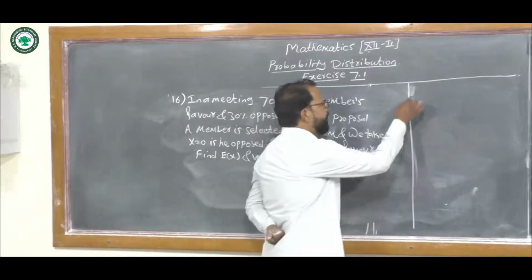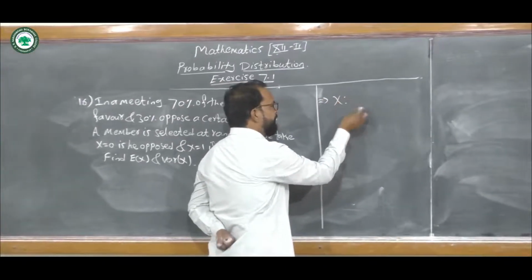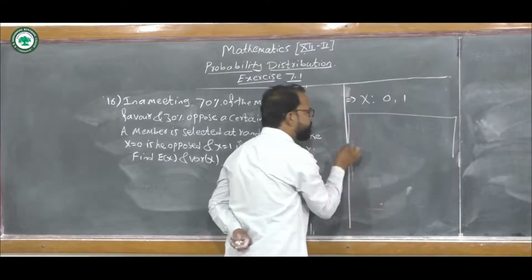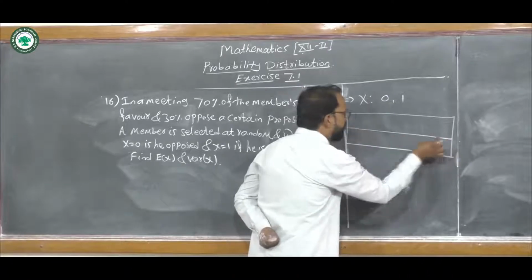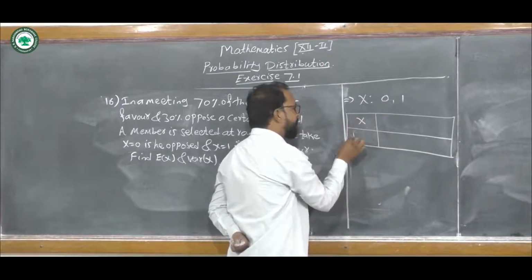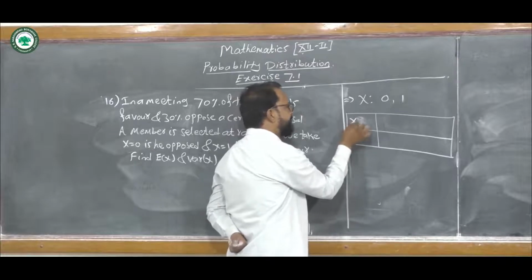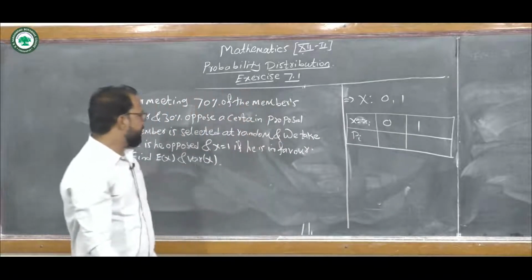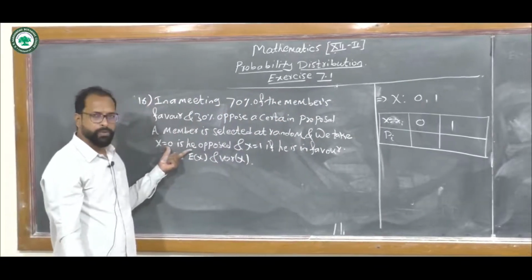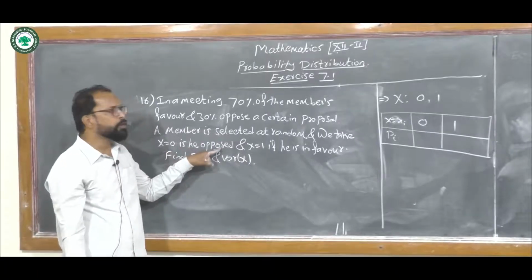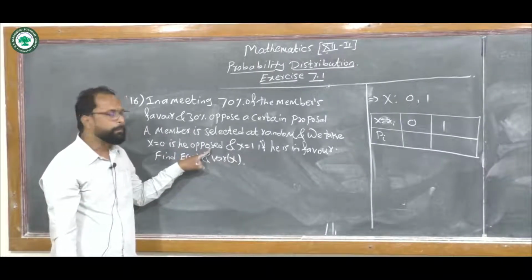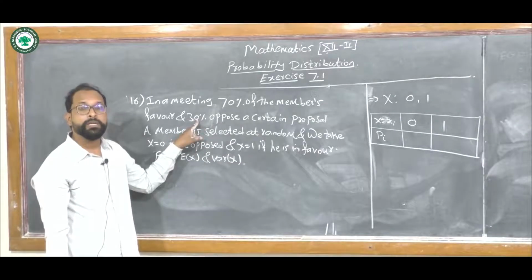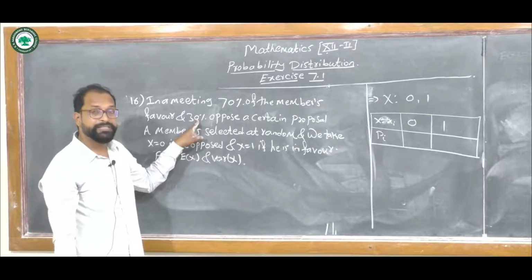Here for the random variable x, the values are 0 and 1. So first we write the probability distribution. The random variable x takes the values xi, 0 and 1. Clearly we take x equals 0 if that member opposes. Also we are given 30%, which means 30 out of 100, that is 0.3.